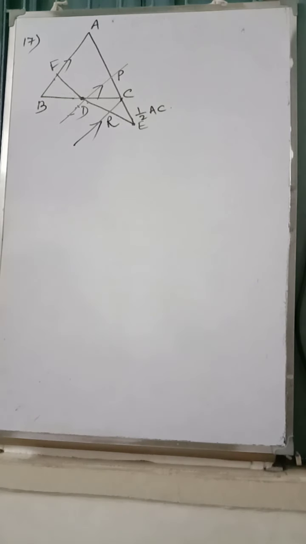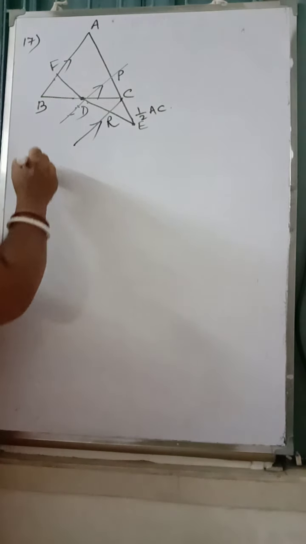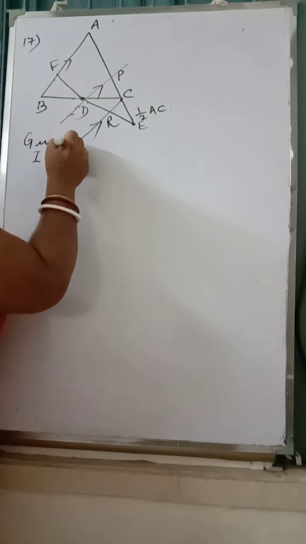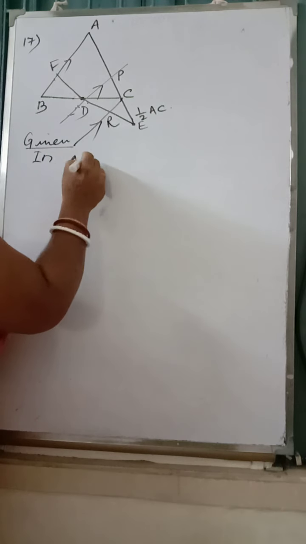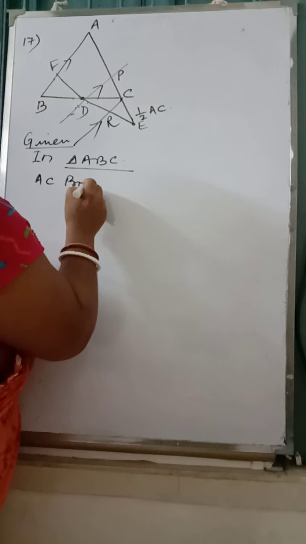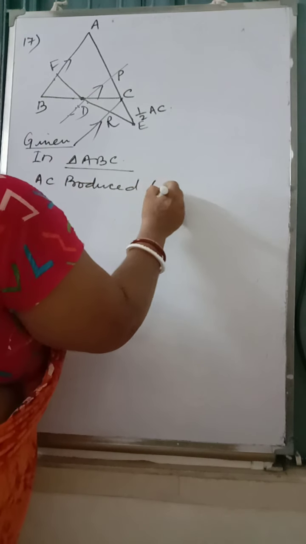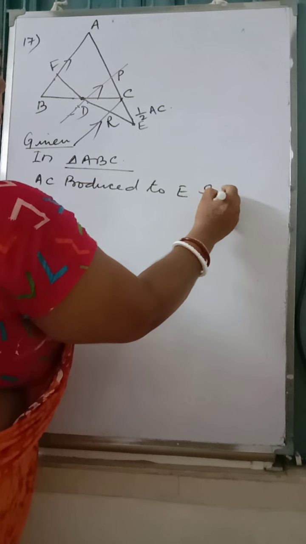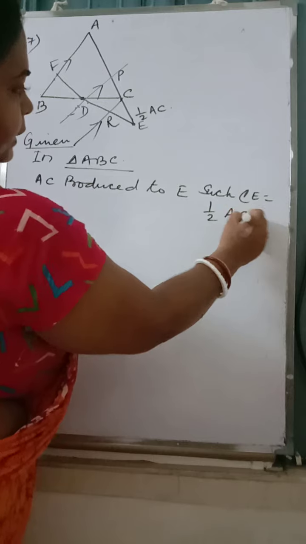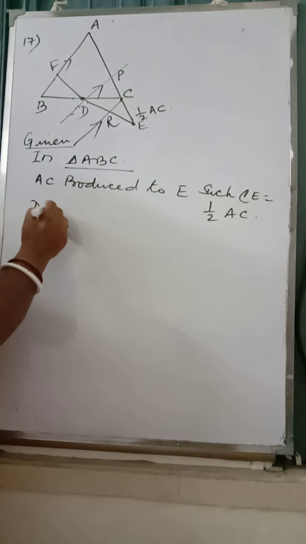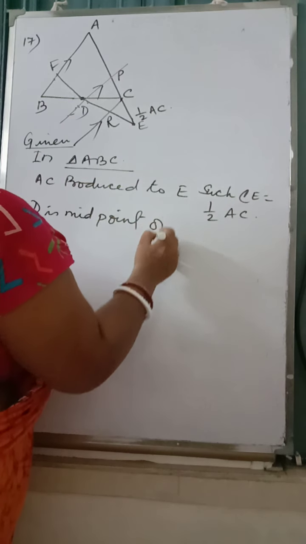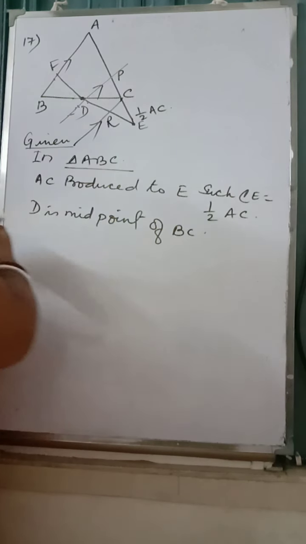Now first of all, what can we see is given: in triangle ABC, AC produced to E such that CE is equal to half AC. D is the midpoint of BC. Okay.